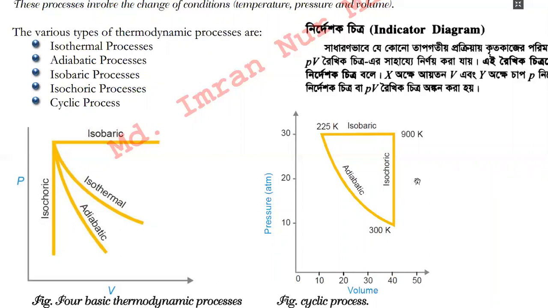So the water is heating and the water is evaporating and everything is occurring at the same atmospheric pressure. Maybe that may be 25 degrees Celsius and 1 atmospheric pressure. Since the atmospheric pressure does not change, this is known as an isobaric process.